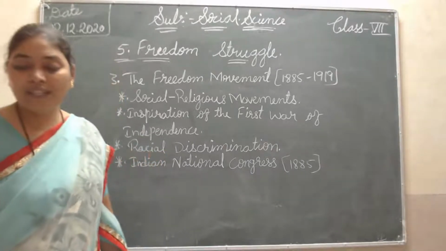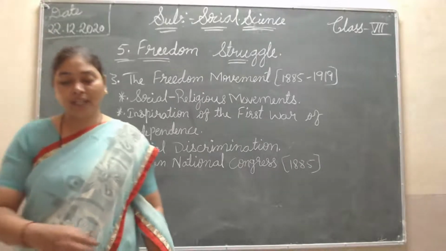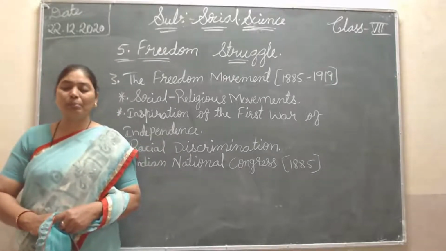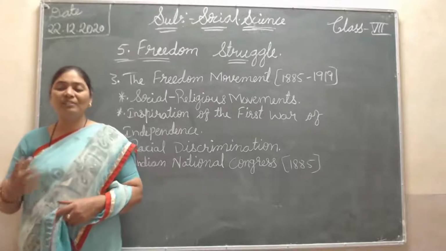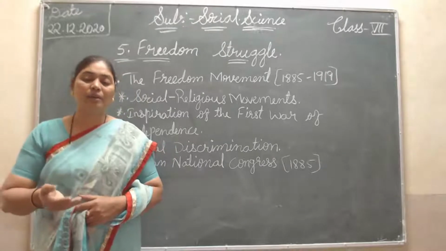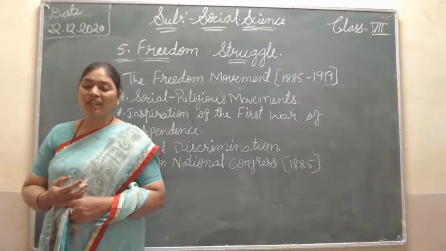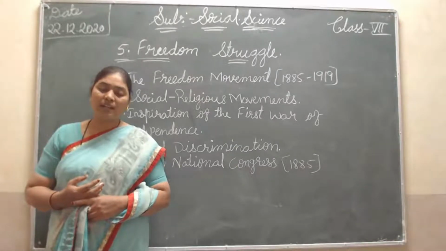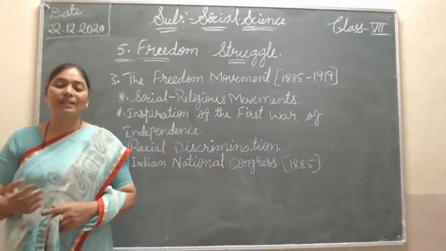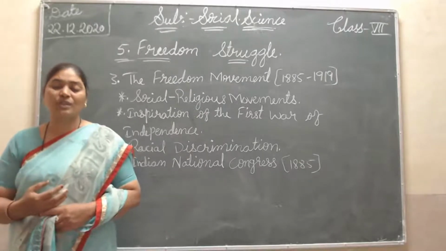Here they wanted to establish nationality among all people, and to formulate public opinion by placing the demands of the people before the government. The public had demands, and they placed them in front of the government. Then, to generate nationalism in place of provincialism. So these four points are the important ones of the Indian National Congress.